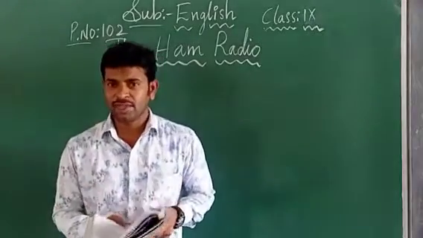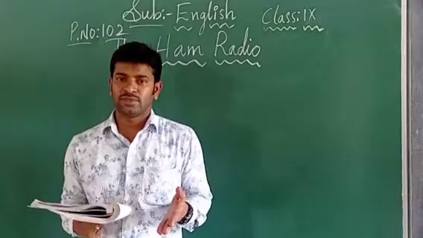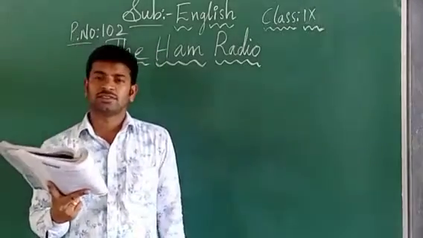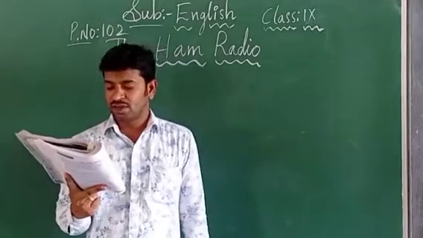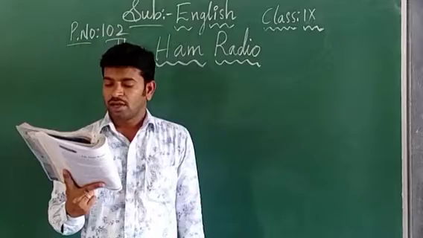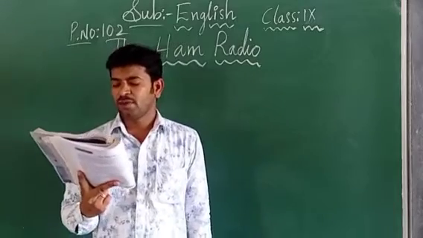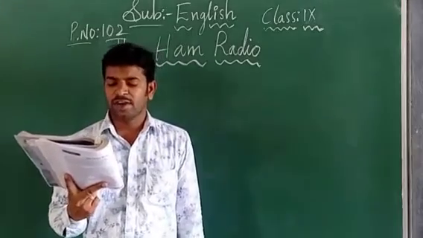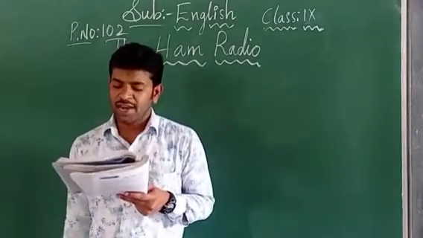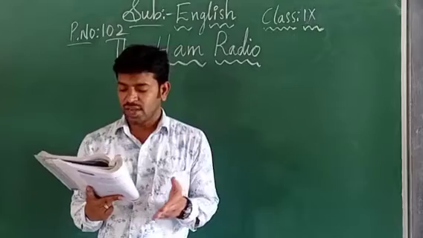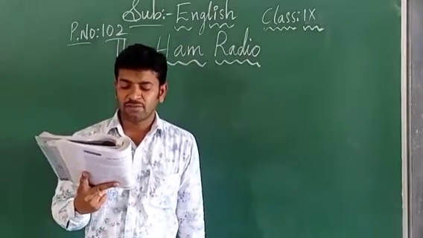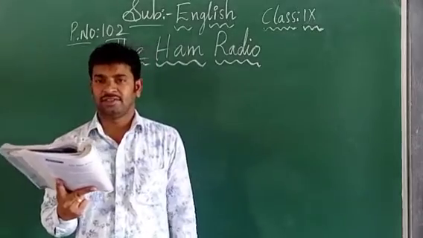They get the information and immediately the people are saved who are suffering in the disasters. Amateur radio operators in the People's Republic of China provided emergency communications after the 2008 Sichuan earthquake, and US hams did similar work following Hurricane Ike.